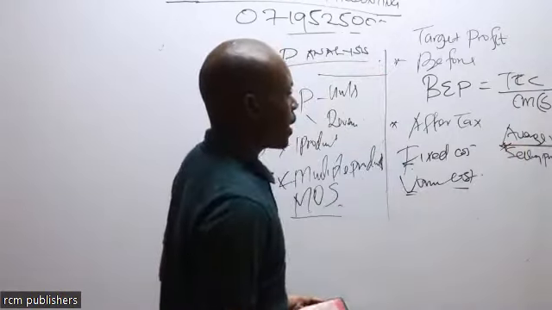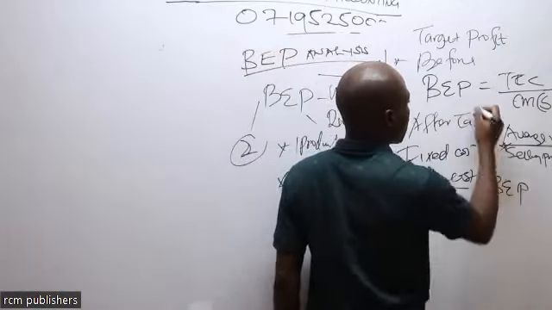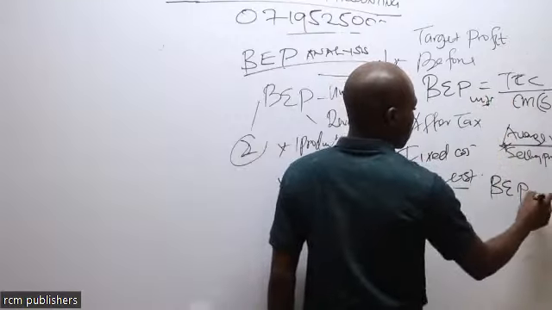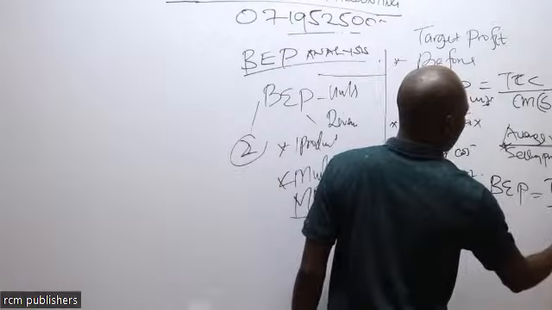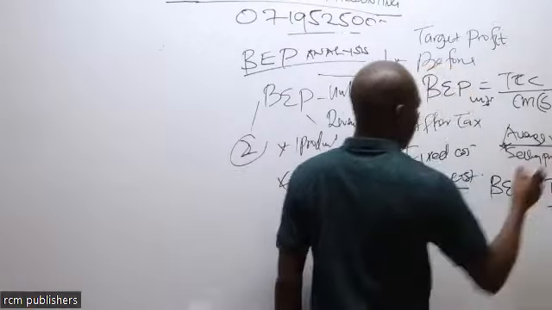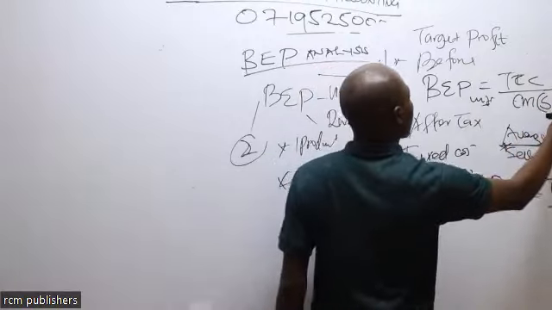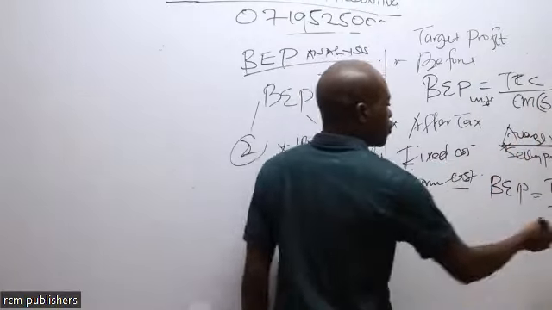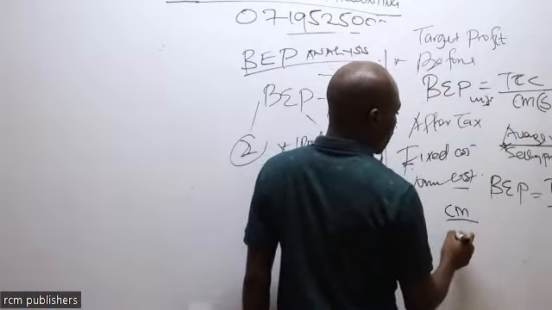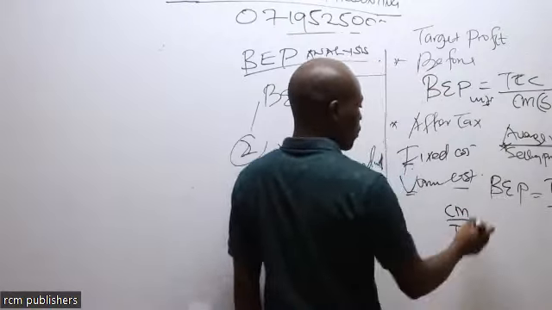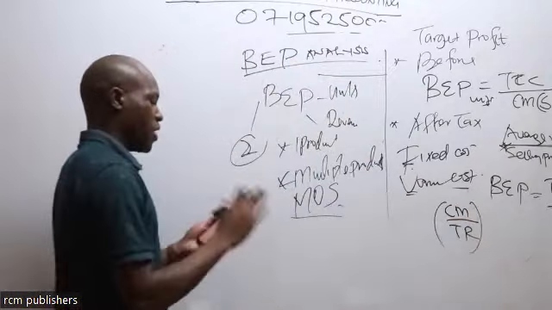In that particular area, this one here, the break-even point, is in units. In shillings, we are going to take total fixed cost over contribution margin ratio. The contribution margin, we have already said, is selling price minus variable cost. Contribution margin ratio will now be contribution margin over total revenue. That is what we need to have there.